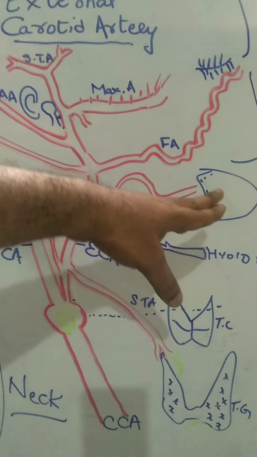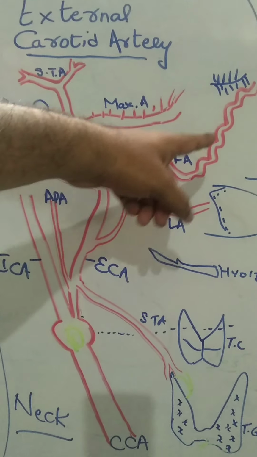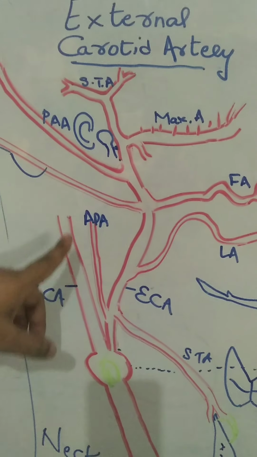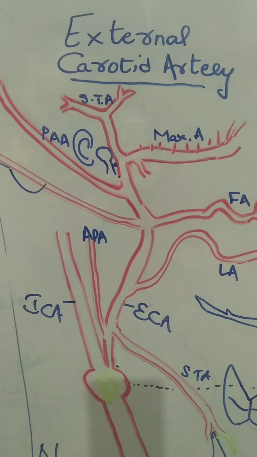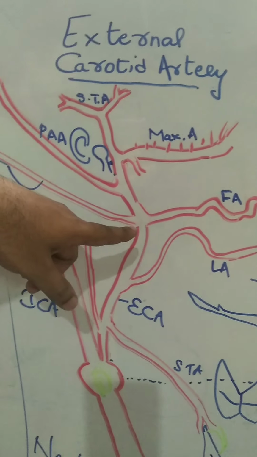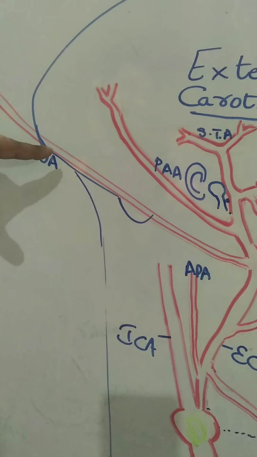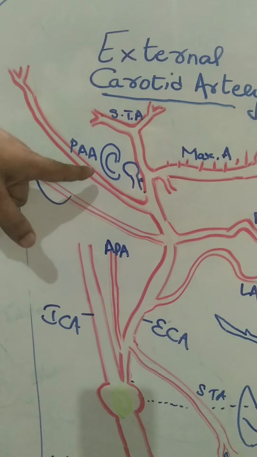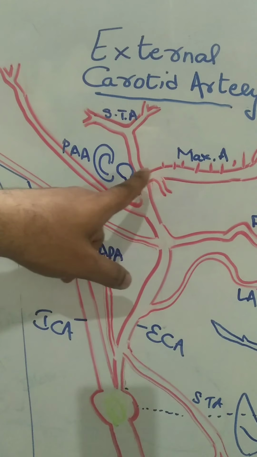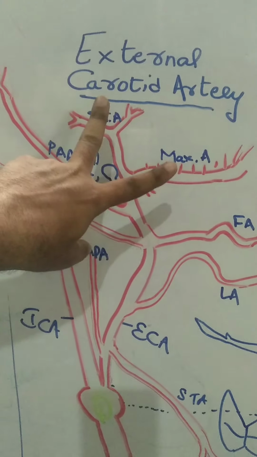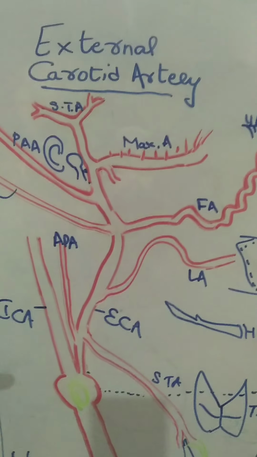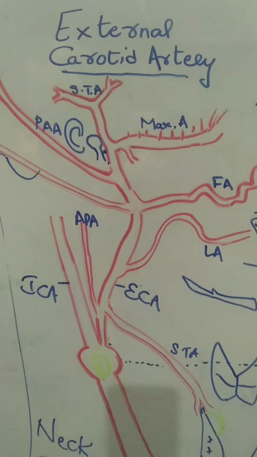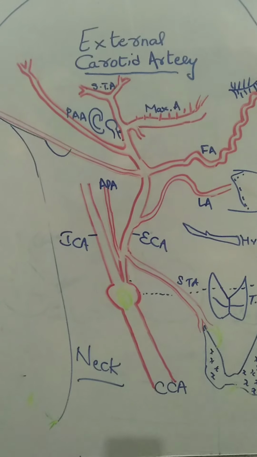Lingual artery which supplies the tongue. Facial artery which supplies the face. Ascending pharyngeal artery which supplies the pharynx. This one going towards occipital region, occipital artery. This one going just behind the auricle, posterior auricular artery. Ultimately, this external carotid artery within the parotid gland divides into two terminal branches. On the maxilla, it's called maxillary artery. In the temporal area, closer to the skin, it's called superficial temporal artery. So these are the branches of external carotid artery.